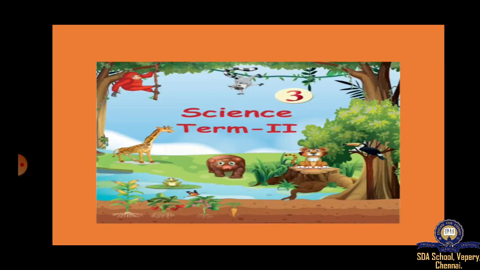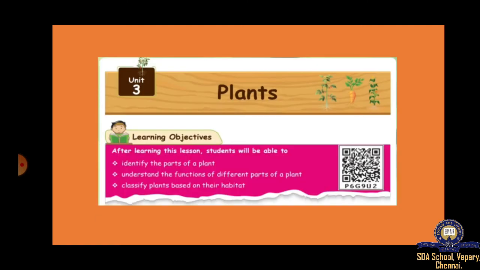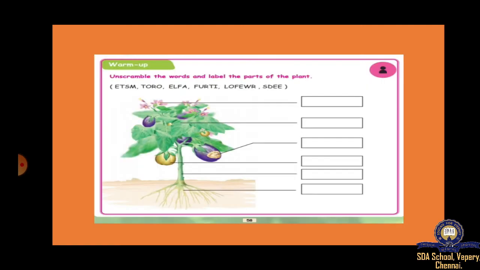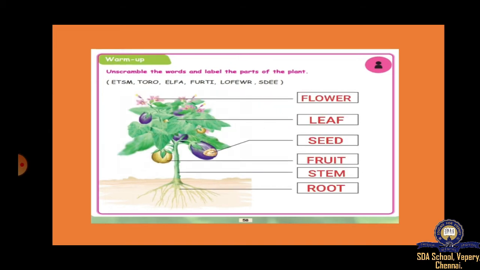Now let's go into our lesson, Science Term 2 Unit 3, Plants. In the last class I gave you this as an assignment: the parts of the plant. You have to unscramble these words and arrange them according to the correct part. The answer for the first one is flower.